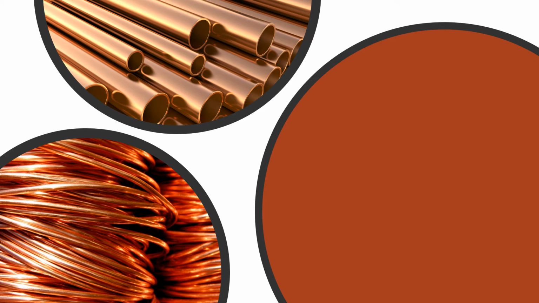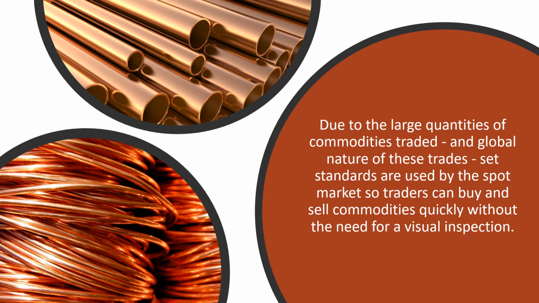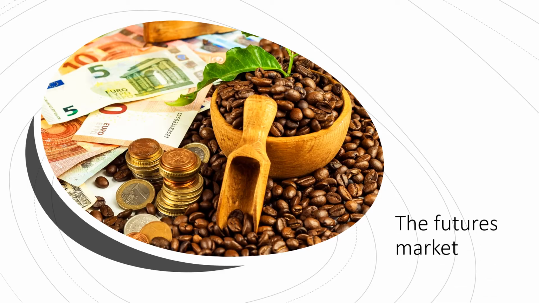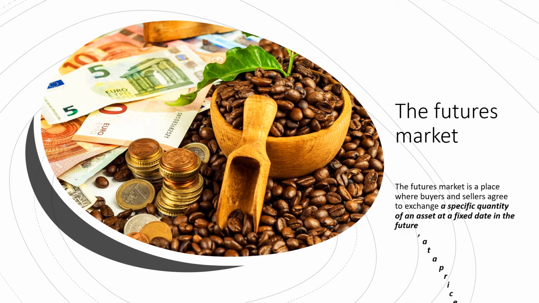Due to the large quantities of commodities traded and the global nature of these trades, set standards are used by the spot market so traders can buy and sell commodities quickly without the need for a visual inspection. The futures market. The futures market is a place where buyers and sellers agree to exchange a specific quantity of an asset at a fixed date in the future at a price agreed today.